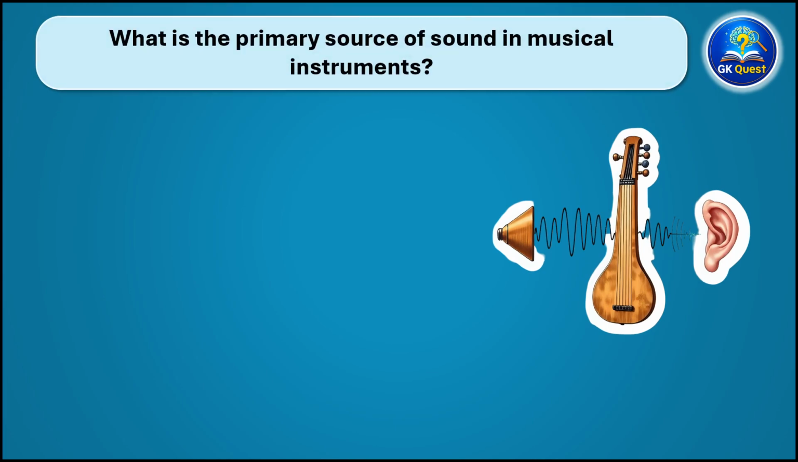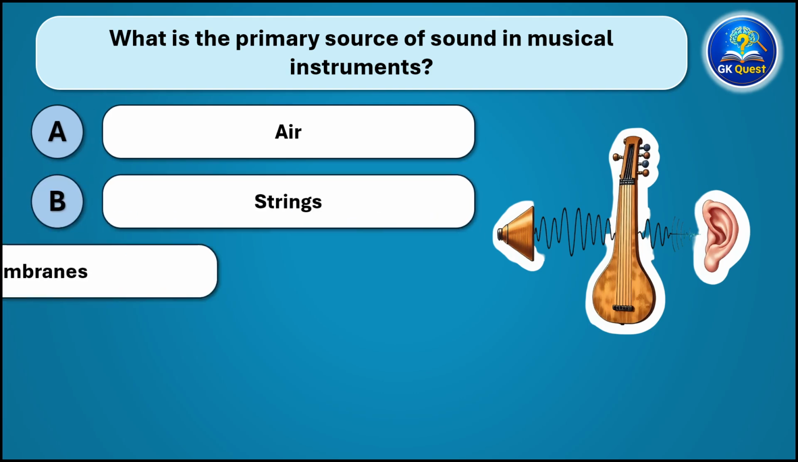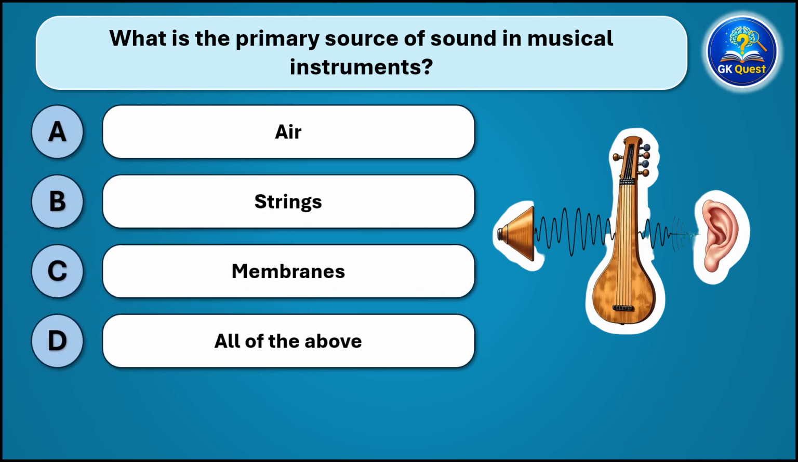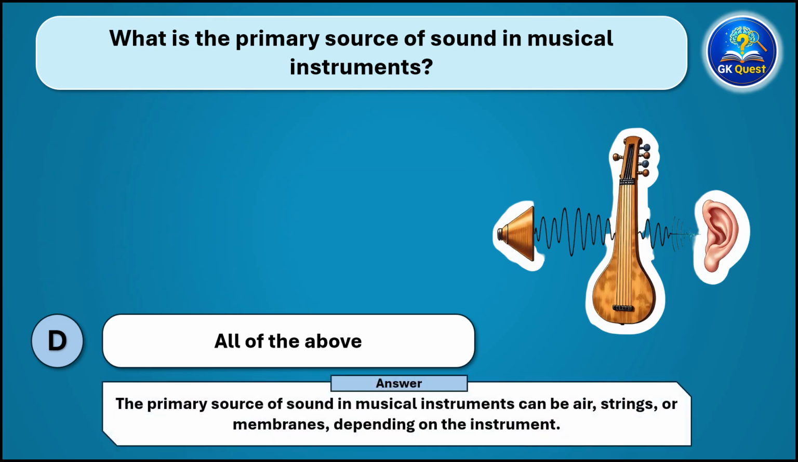What is the primary source of sound in musical instruments? And the correct answer is the primary source of sound in musical instruments can be air, strings, or membranes, depending on the instrument.